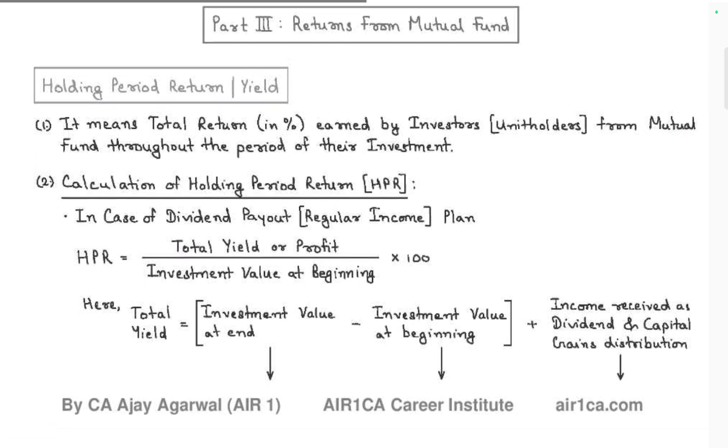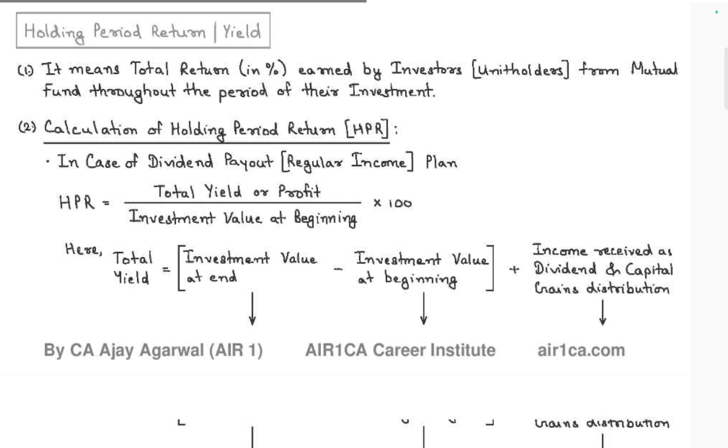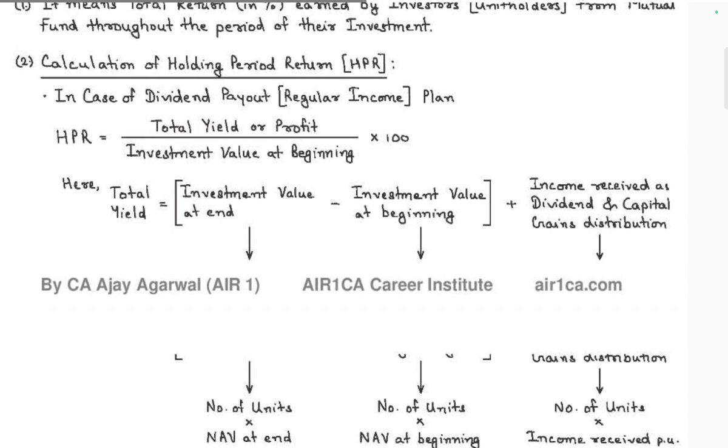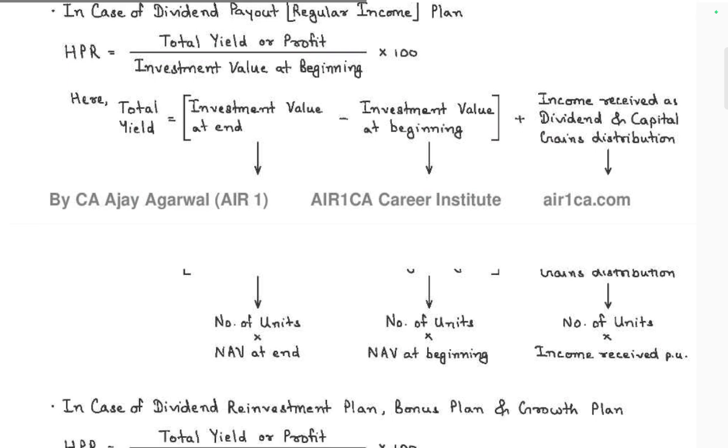Return on mutual fund: holding period yield, which may be the total return, the percentage return on investment in the mutual fund through the period of the same fund. Calculating holding period return, HPR. In case of dividend payout regular plan, HPR is equal to total yield, that is profit on the investment, divided by the investment value. So total yield is equal to the income and total income at the end, number of units, minus income at the beginning. So total yield plus dividend income arising, number of units, the dividend and capital gain contribution received.